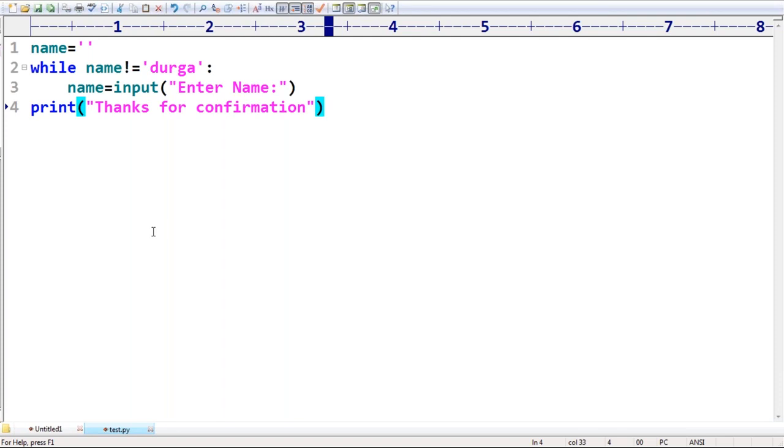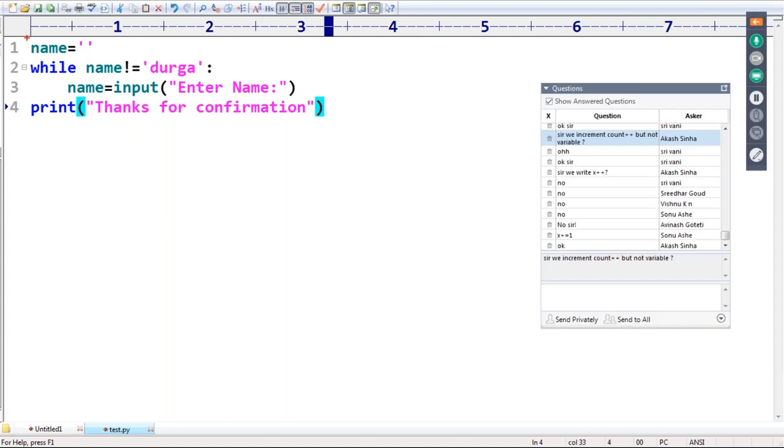Take a very, very special case, sir. How is it going to work? At the beginning, what is the name value? Empty. That's why this condition, empty is not equal to Durga, is satisfied. Because this condition is satisfied, now the loop body will be executed. Enter name. After taking the name, again it will check if that name is Durga or not.